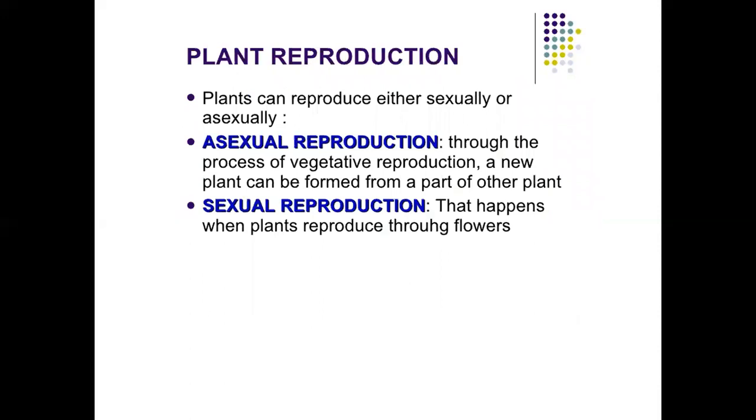Plant reproduction. Plants can reproduce either sexually or asexually. Asexual reproduction, through the process of vegetative reproduction, a new plant can be formed from a part of another plant. Sexual reproduction happens when plants reproduce through flowers.